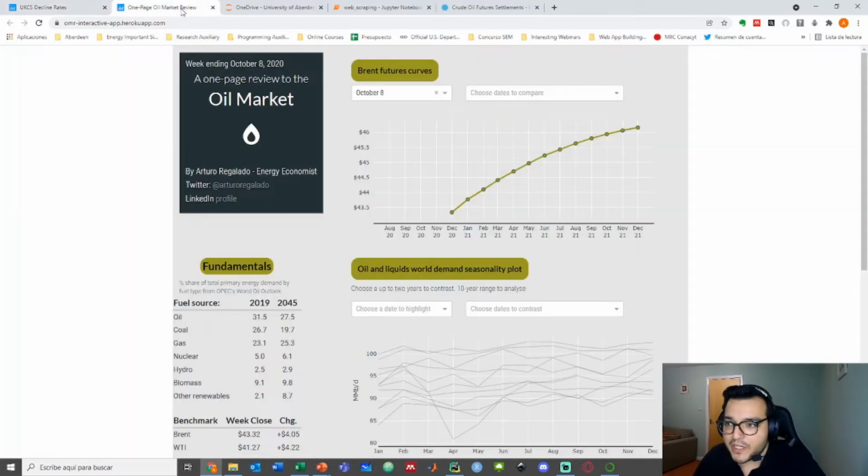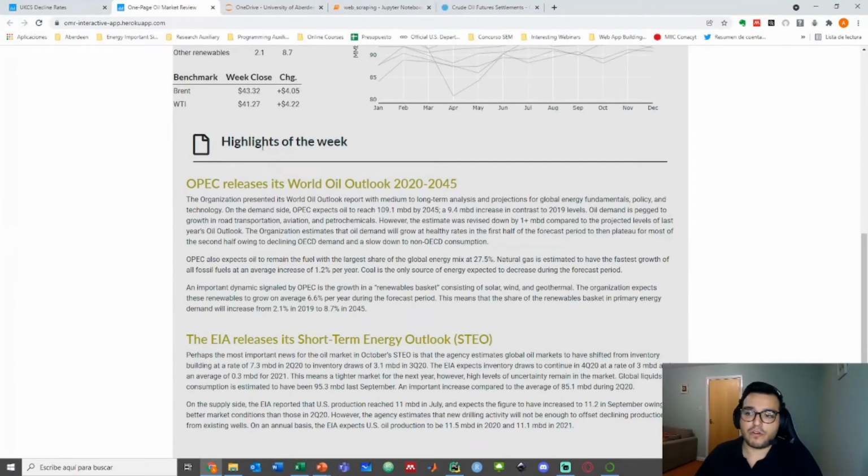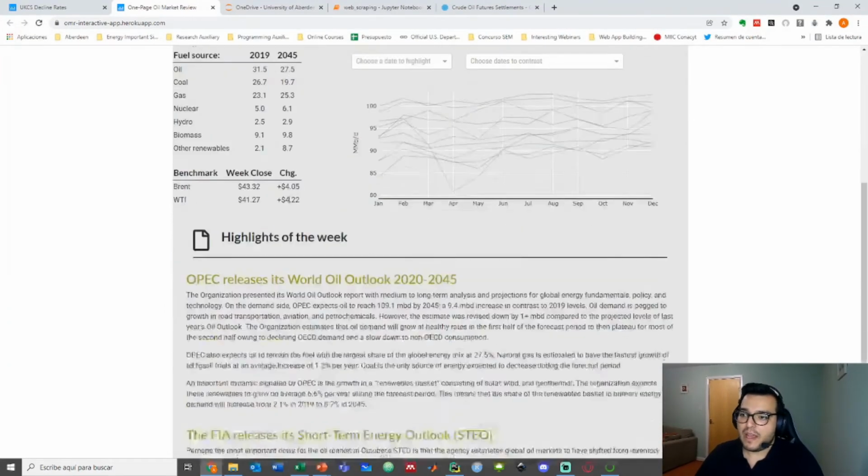And the second application I did, this was more of a personal issue, was making a one-page review of the oil market every week. I gathered the most important data of the oil and gas market and provided it here in this web application. All of this is a web app built totally in Python and Dash with Plotly, and you will see that it also includes some HTML, some tables, and this was all automated.